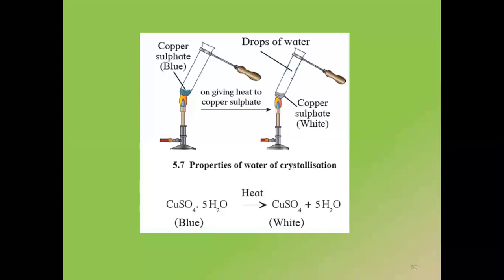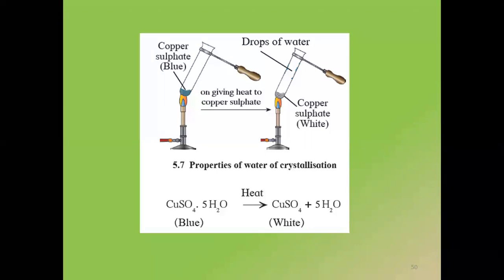And this reaction helps us understand that the representation of writing water of crystallization is by putting a dot in between. You write the formula CuSO4, then you write a dot, and then you write 5H2O. If you're thinking, ma'am, what about the shape? For shape, my dear students, you cannot see a specific shape. It's inside the crystal structure where the shape is lost. That we have to see under the microscope. With our naked eye, we can just see substances. Yes, if I add water to the substance, again the color will come back.